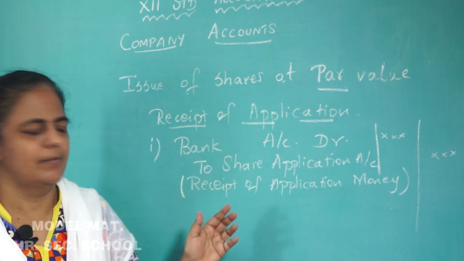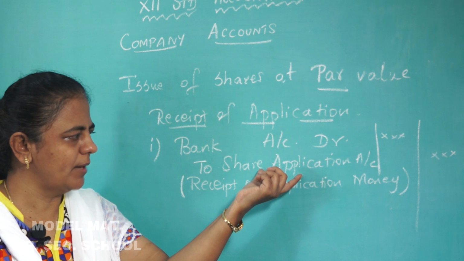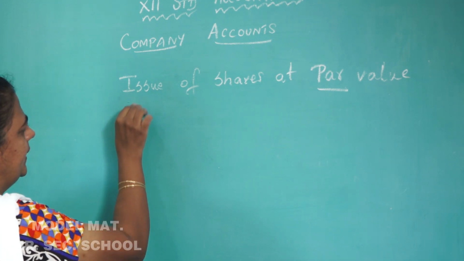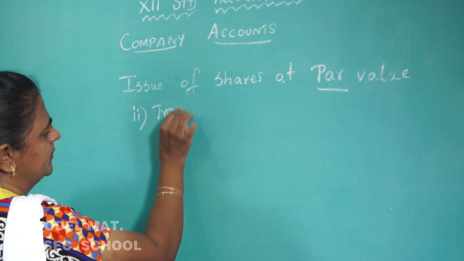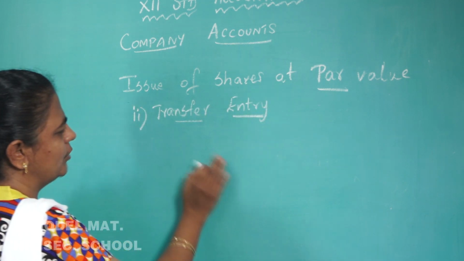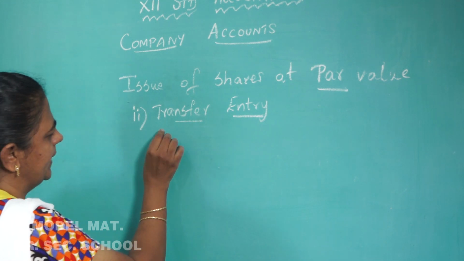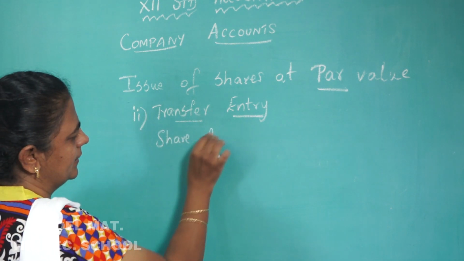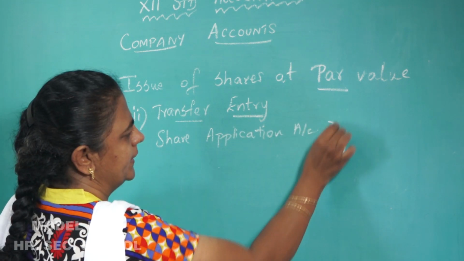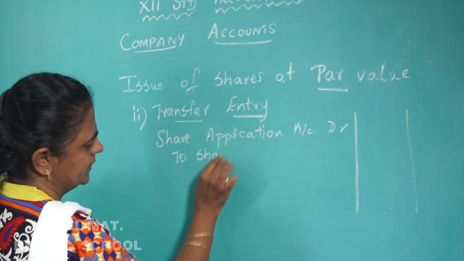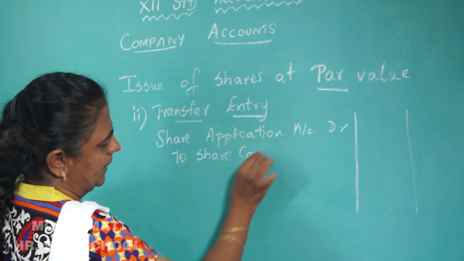Next is the transfer entry. The money received on application should be transferred to share capital. So, the entry is: Share application account debit to share capital.